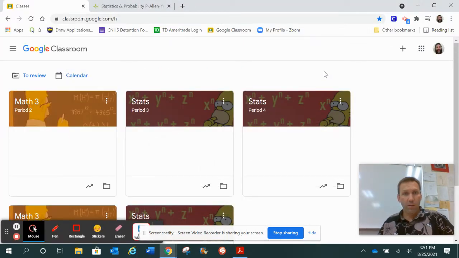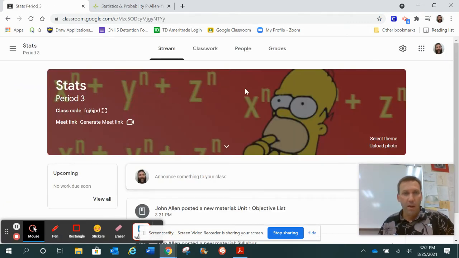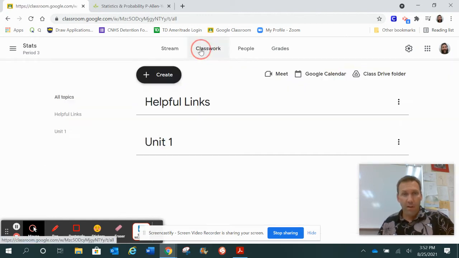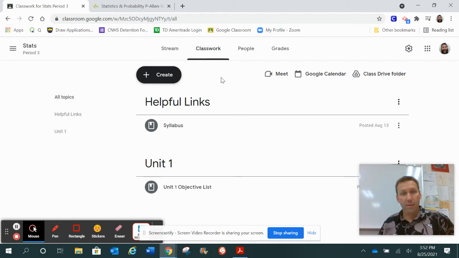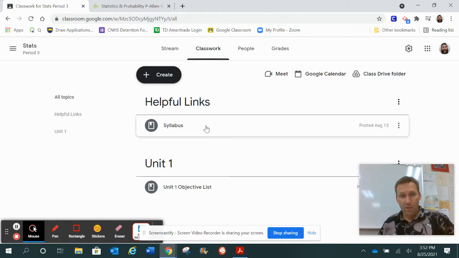All right, let's take a look at the Google Classroom webpage. We'll start with stats because there's not as much in there. That'll go a little quicker, and then we'll get on to Math 3. Okay, so in statistics and Math 3, everything's going to be found under the Classwork tab. At the top, we've got the helpful links. There's not too much in statistics, just the syllabus.